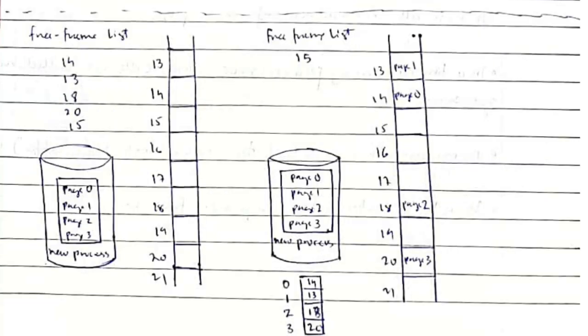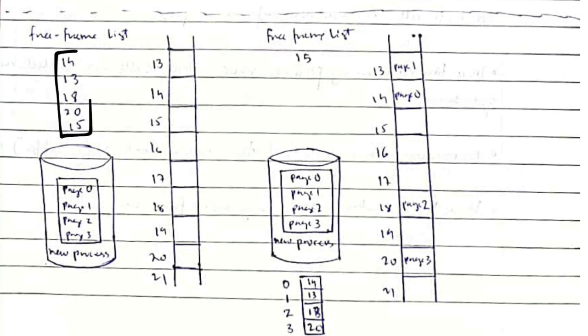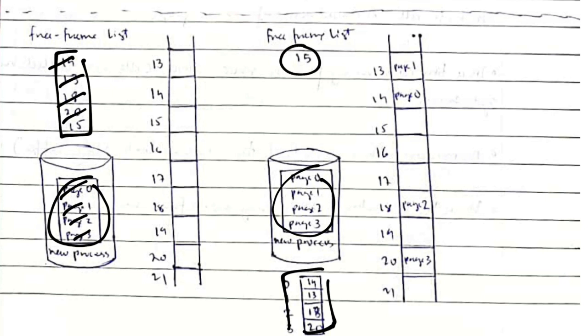Okay, and one more thing which we need to know is the free frame list. Free frame list means how many frames are free. So the numbers are given here. These are the free frame list. All these numbers will be included, but I have included only a few of them. These are the new pages which are to be filled. Each one will be allocated to the pages here, and that will be noted down in the page table. So the pages will be allocated here, and then the free frame list will have only 15, which is empty. The rest are all filled by the pages here. So the free frame list will give me the list of frames which are available.